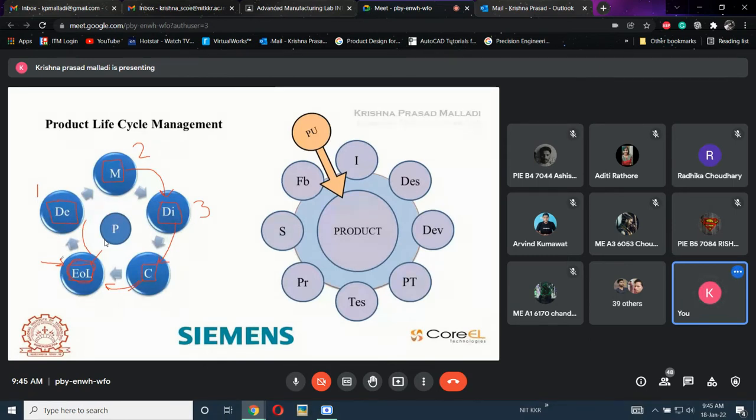Once the non-recyclable, hazardous waste is there, they will try to end its life with some chemical compositions. Like for every product there will be some EOL, which is defined by the industry only, and that is called EOL.